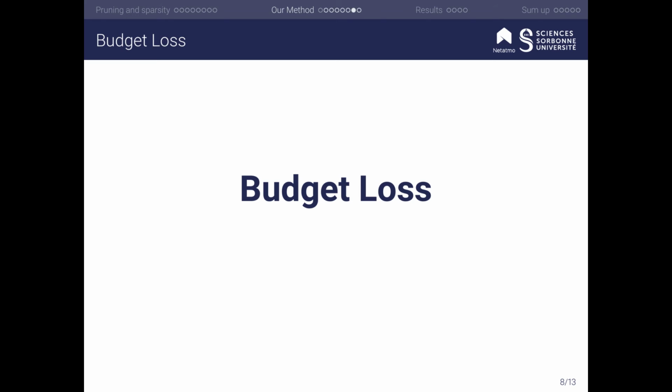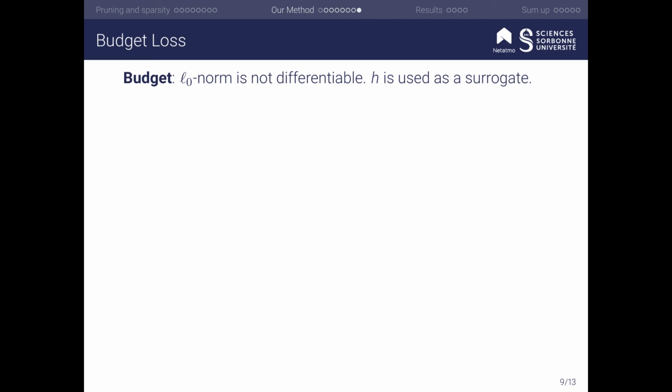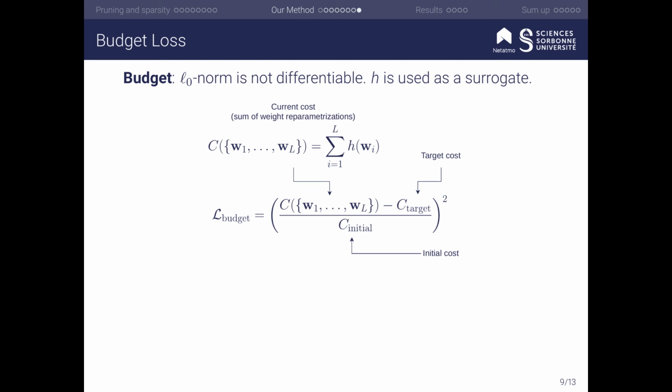Now I will talk about our budget loss that aims to control the weight budget during training. To compute the budget, that is to say the number of weights used by the network, one would like to use the L0 norm. However, this norm is not differentiable. As a secondary contribution, we propose this budget loss in which we plug our reparametrization function H as a surrogate for the L0 norm. This loss is composed of 3 parts.